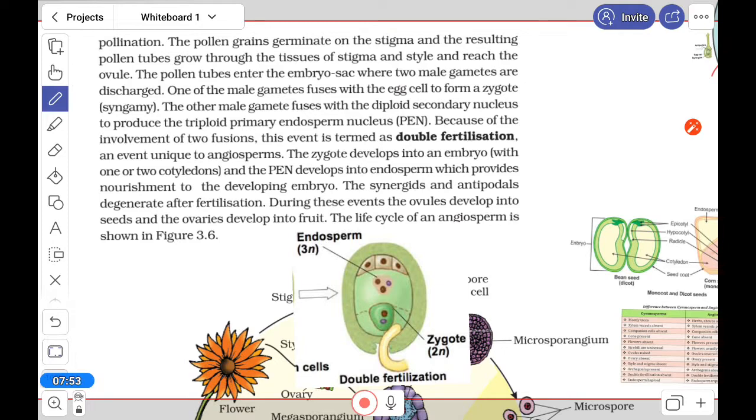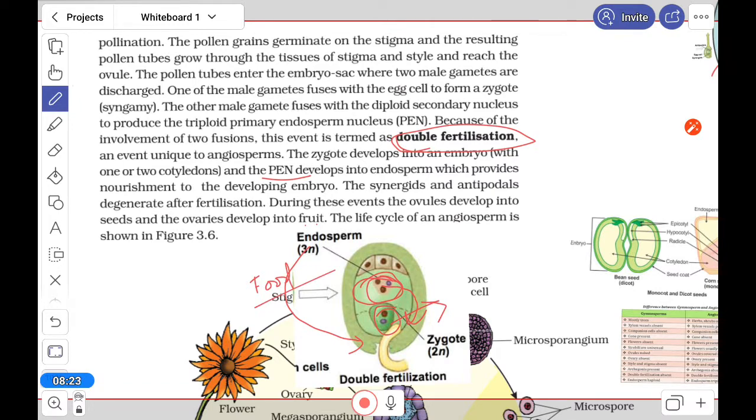After double fertilization, you know that the zygote turns into the embryo. It will develop, and the primary endosperm nucleus will also develop, and this will provide food to the embryo. That means the endosperm will give food to the embryo.